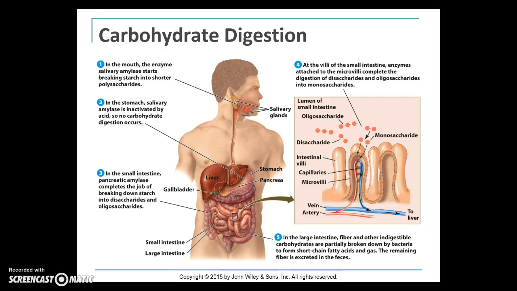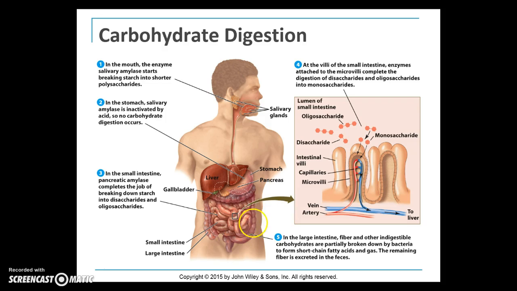So no carbohydrate digestion actually occurs in the stomach. Then we move to the small intestine, and that's where the pancreas, right here, releases pancreatic amylase and completes the job of breaking down starch into disaccharides and oligosaccharides.